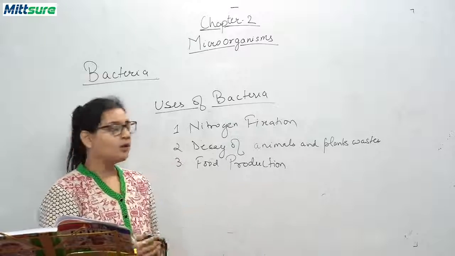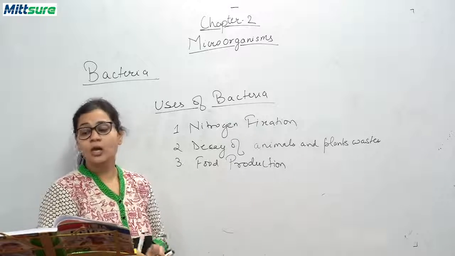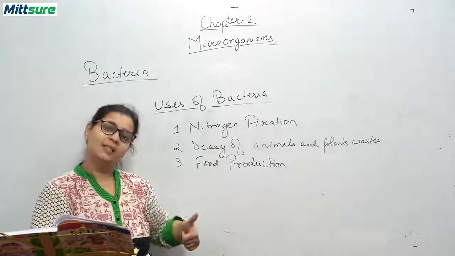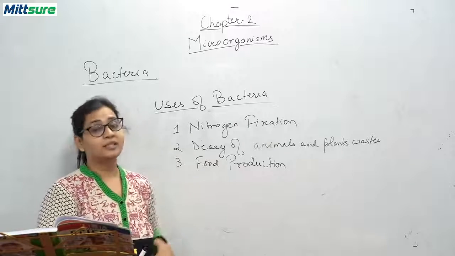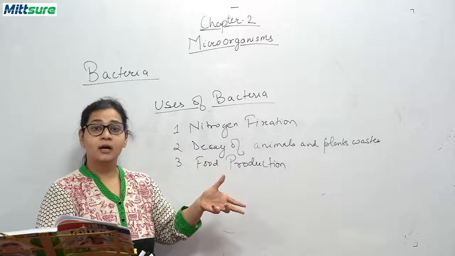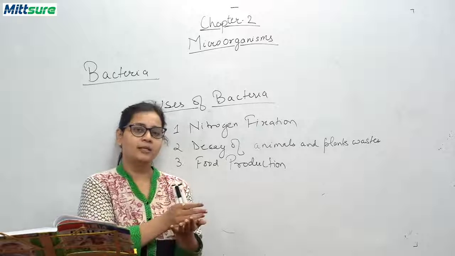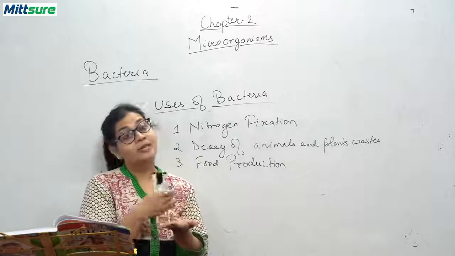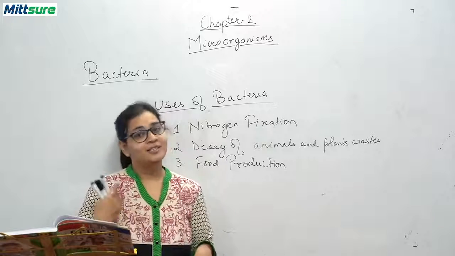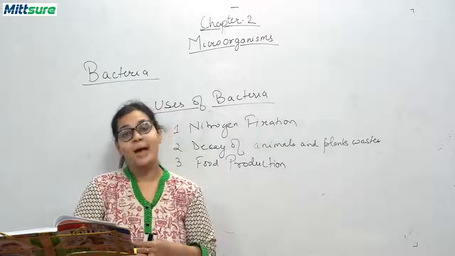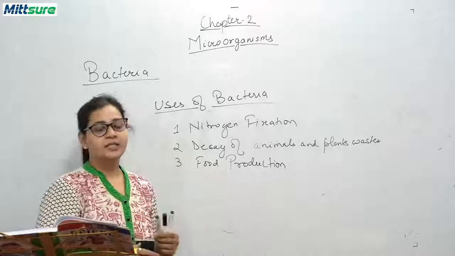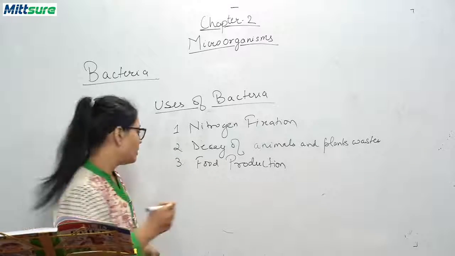lactobacillus bacteria, which helps in the process of fermentation and production of yogurt. So which bacteria help you turn milk into curd? It is lactobacillus bacteria, and it comes under the category of bacillus-shaped bacteria. This bacillus-shaped bacteria causes many types of diseases, but it is also useful for making curd. So every organism has its goodness also, its badness also. So bacteria are used in food production also.